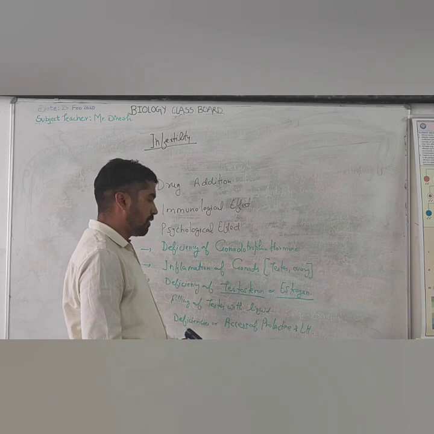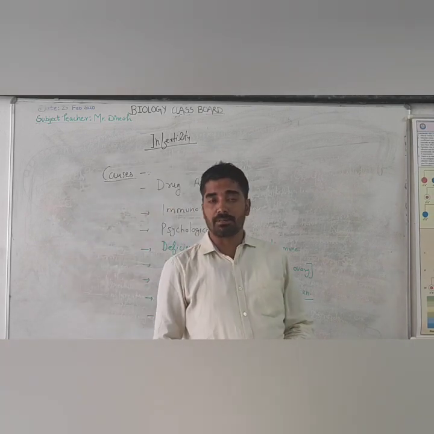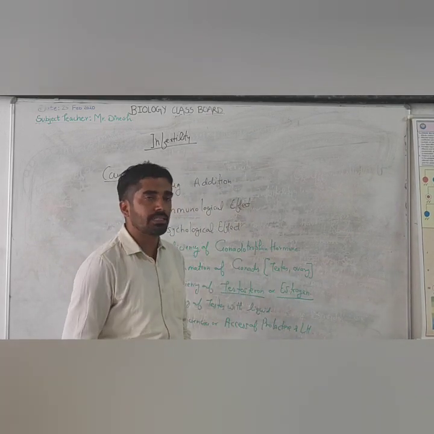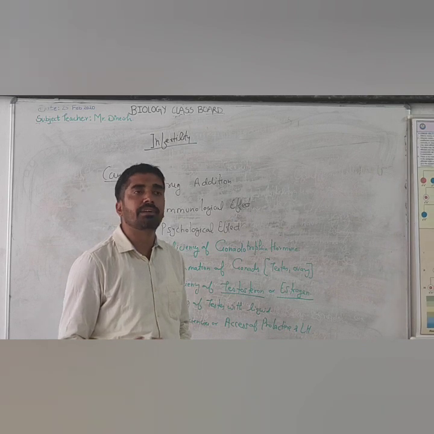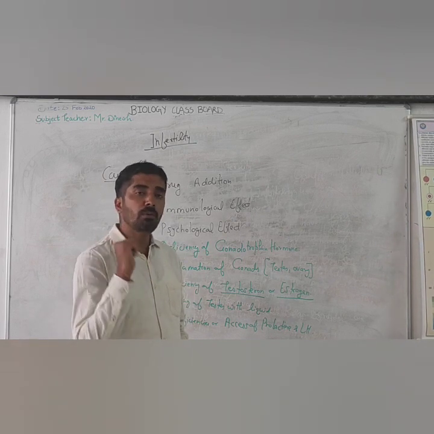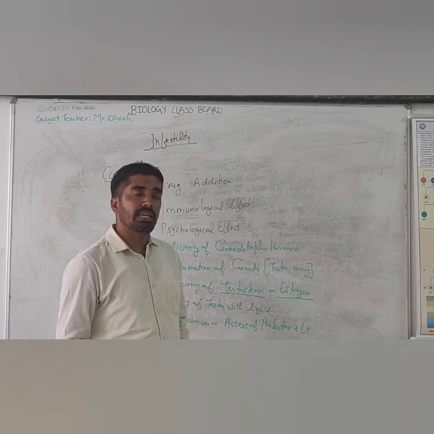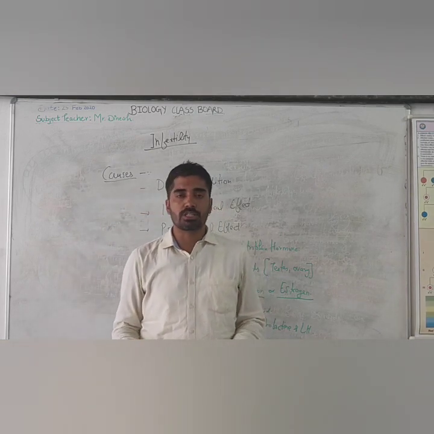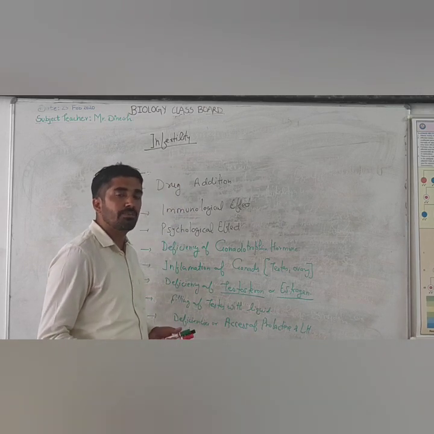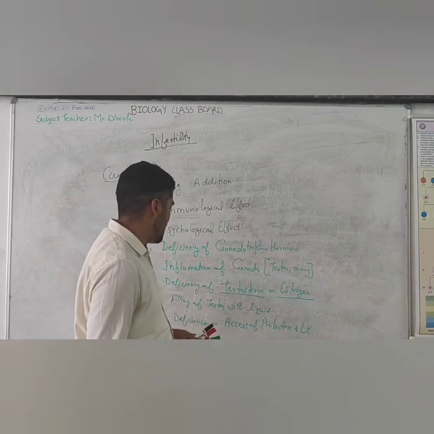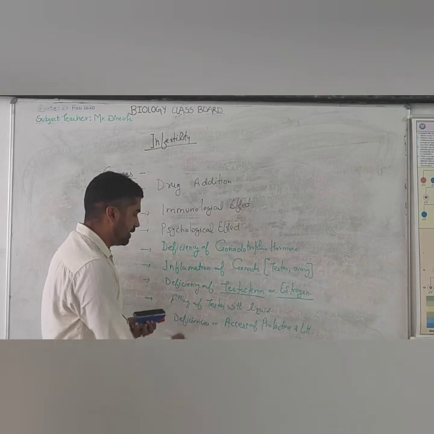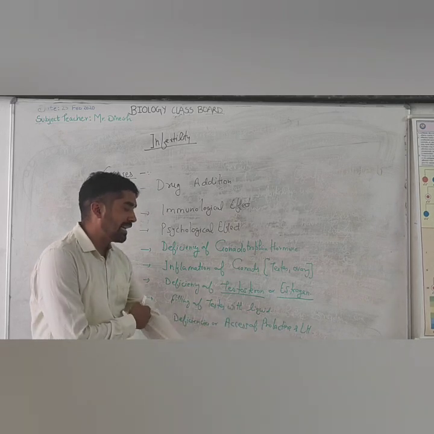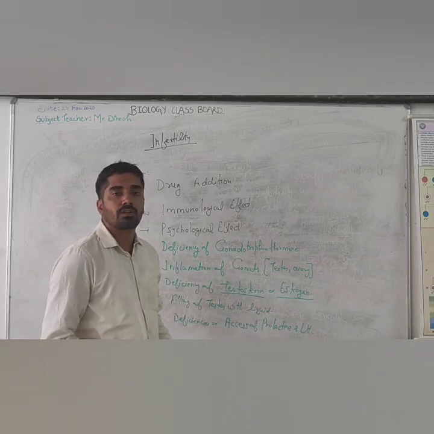This prolactin, as we have seen in the contraceptive, last video of the contraceptive method, we have seen that this prolactin and lactogen interfere with the ovulation. So obviously in some females there is problem of the abortion again and again. This is because of this imbalance of this prolactin or progesterone.